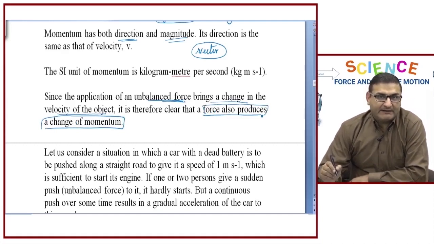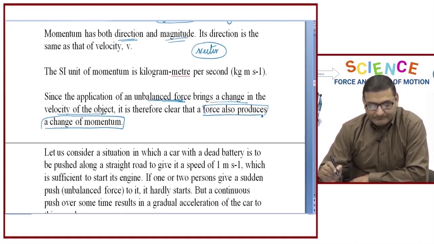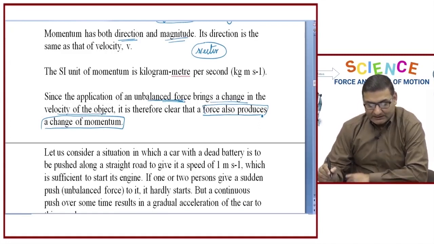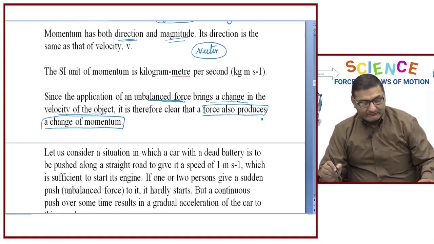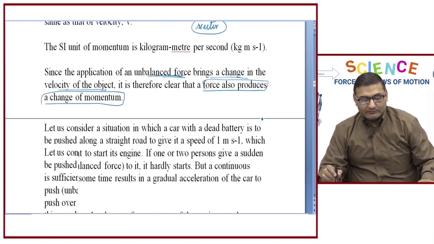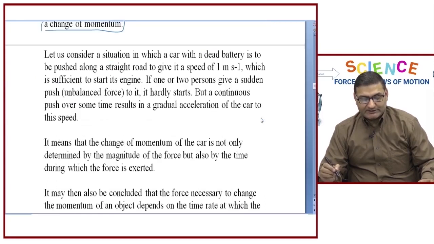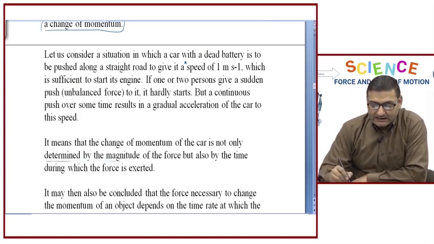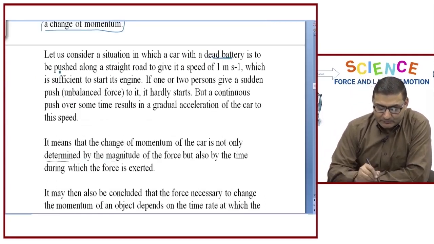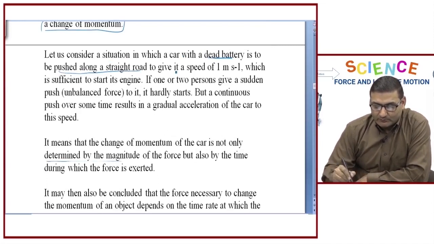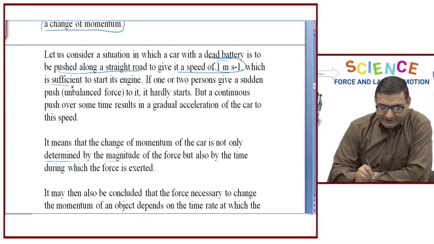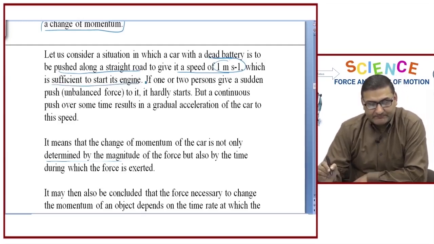Why? Because by applying force, we know that the initial velocity and the final velocity values are changing. Clear? Right? Now, there is one thing that we concluded, that force produces change of momentum. Second thing, let us consider a situation in which a car with a dead battery is to be pushed along a straight road to give it a speed of 1 meter per second, which is sufficient to start its engine.